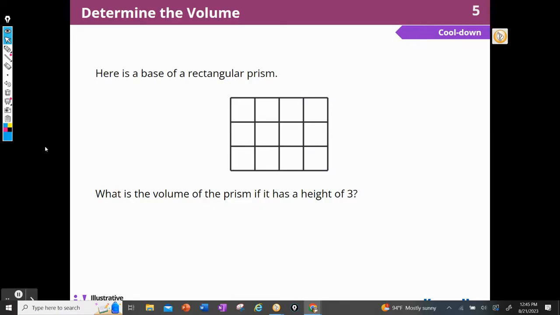To our cool down. Here's the base of a rectangular prism. What is the volume if the prism has a height of 3? Again, the first thing I'm going to do is label those sides. I have a length of 4 and a width of 3. And so if it has a height of 3, it would be 4 times 3 times 3, and that would be 4 times 9, which would be 36 cubes.